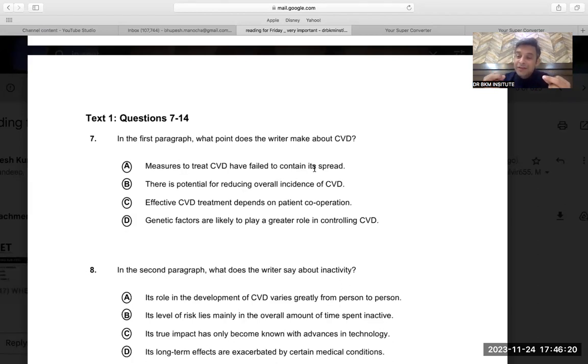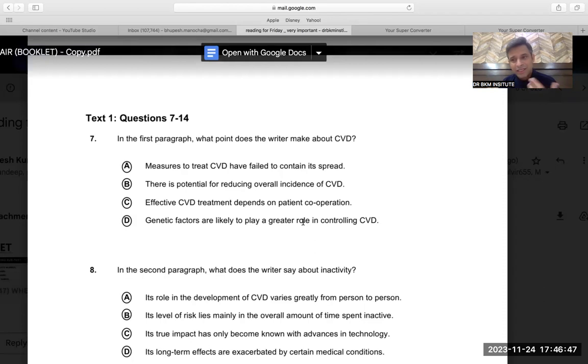This paragraph did not have the word treatment either. Effective word is not given. Treatment word is also not given. So these options can confuse you sometimes, but try to focus that the words effective treatment are not given. They are just saying that many factors are controllable. So effective CVD treatment depending on patient cooperation, nothing like that.